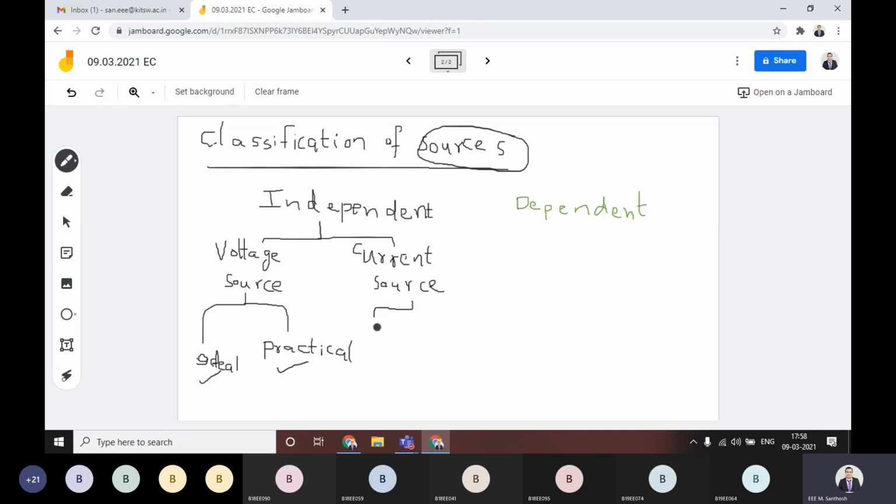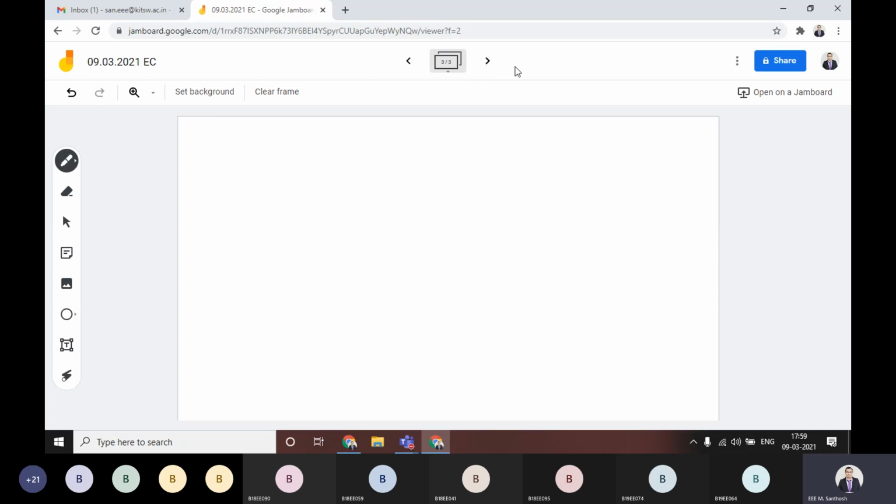Same in case of the current source also, we will have ideal current source and we will have practical current source. That means in the independent sources we are having four types. Then you are having the dependent sources, as you know already. Then let me remind you about dependent sources.